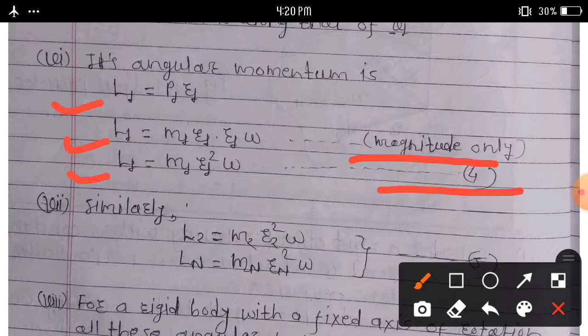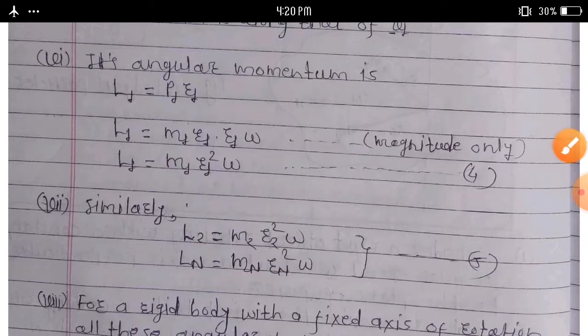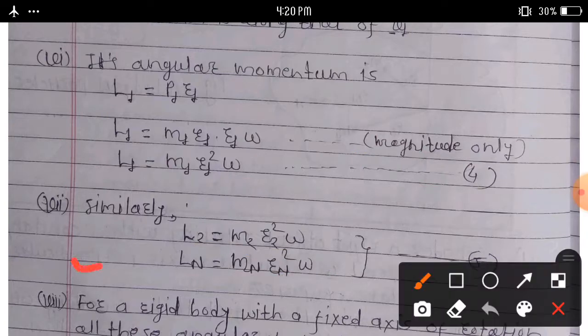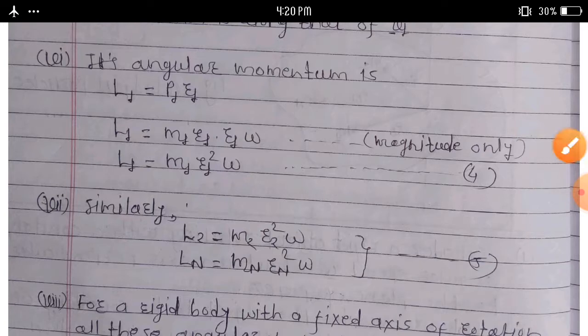Consider this equation number 4. Similarly, for the second particle L2 is equal to M2 R2 square omega, and for the nth particle Ln is equal to Mn Rn square omega. Consider this equation number 5.